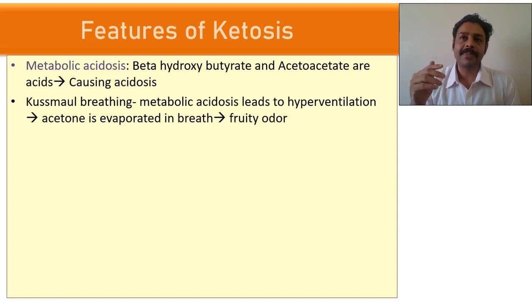See what happens when H plus is more. H plus will combine with HCO3 minus to become H2CO3, carbonic acid. It will break down to become H2O and CO2. H2O will be excreted in the urine and CO2 will be excreted by the lungs. So the lungs will try to excrete a lot of acid by hyperventilating the CO2.